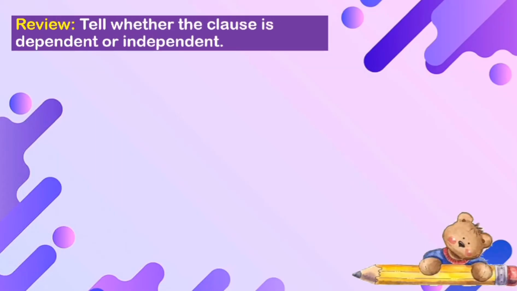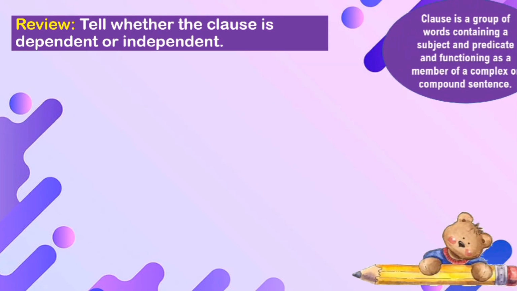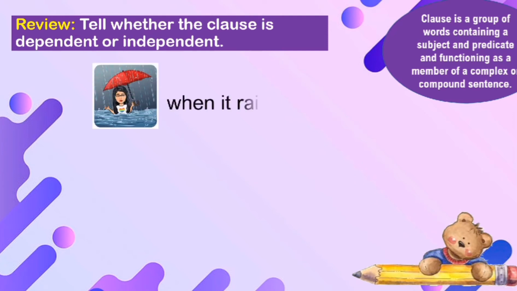Let's review. Tell whether the clause is dependent or independent. Now remember that a clause is a group of words containing a subject and predicate and functioning as a member of a complex or compound sentence. Let's give it a try. The first group of words, when it rains. Now what do you think? Can it stand on its own or not? Yes, definitely it cannot stand on its own. So, we are going to identify this as dependent.